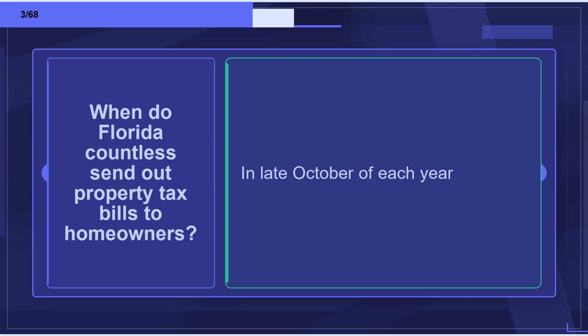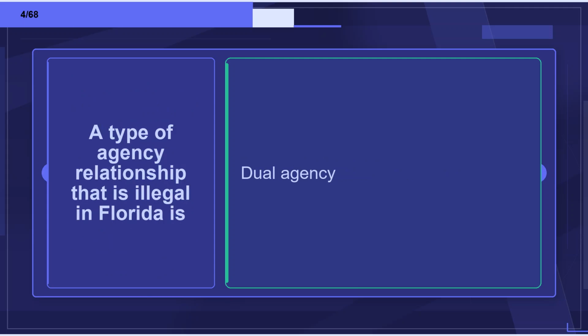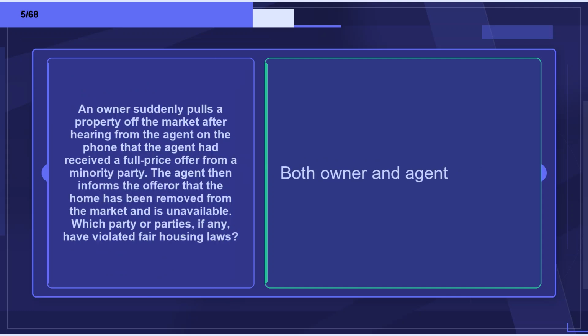Flashcard 3. Term: When do Florida counties send out property tax bills to homeowners? Definition: In late October of each year. Flashcard 4. Term: A type of agency relationship that is illegal in Florida is. Definition: Dual agency.